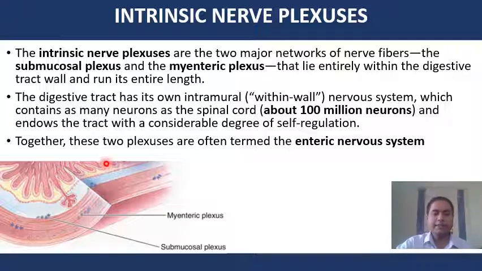The digestive tract has its own intramural nervous system, which contains as many neurons as the spinal cord has. It contains about 100 million neurons and endows the tract with a considerable degree of self-regulation. Together, these two plexuses are more often termed the enteric nervous system.